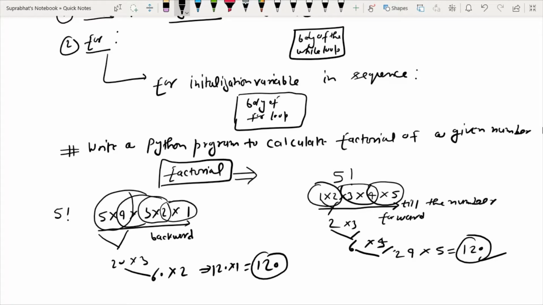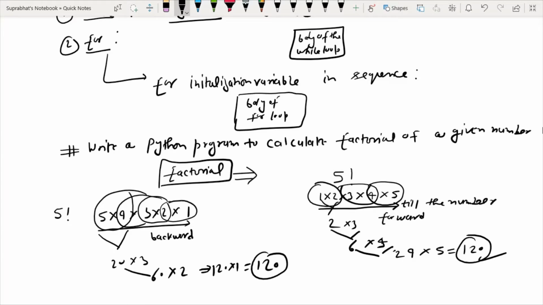In this question you have to calculate the factorial of a given number. So first of all you must know what is the meaning of factorial, or whatever problem question you are given. You have to first understand what exactly is asked in the question. So make a rough diagram or rough algorithm, and you can also make a flowchart to calculate the factorial of a given number.